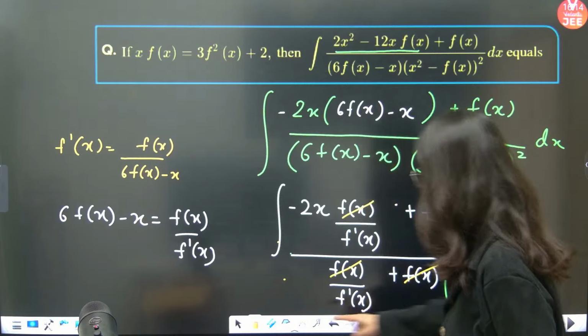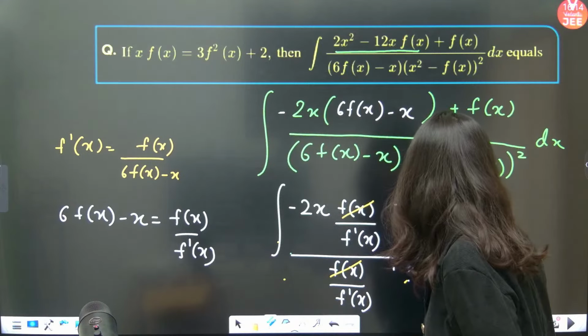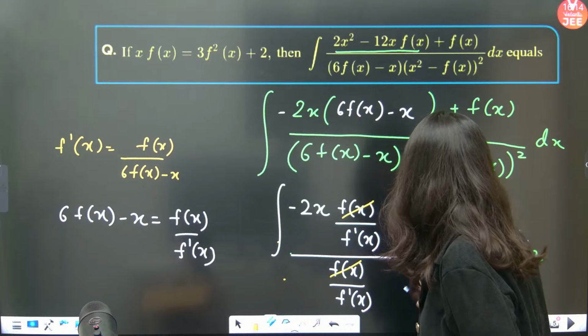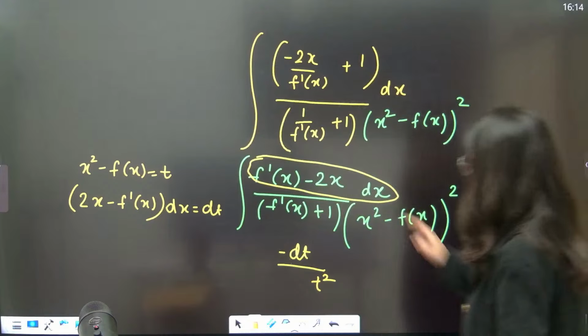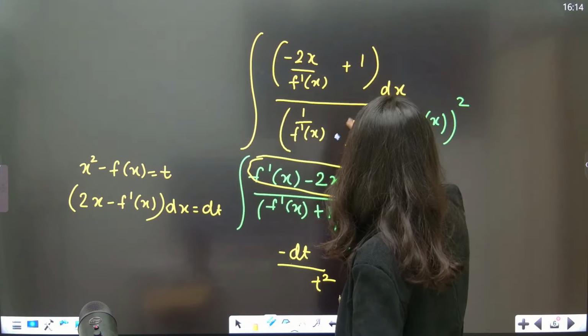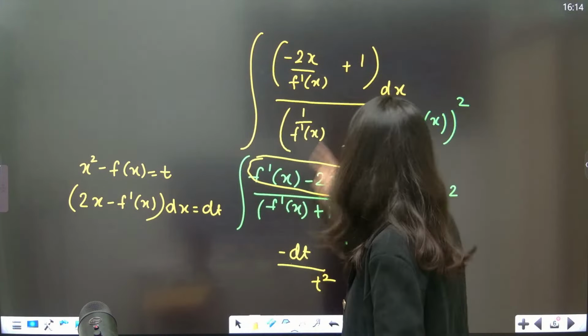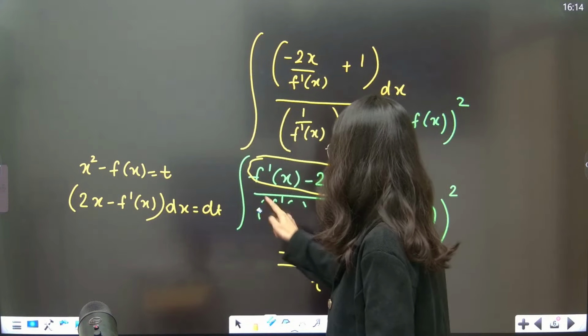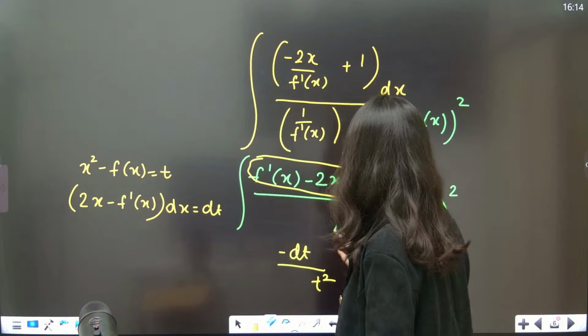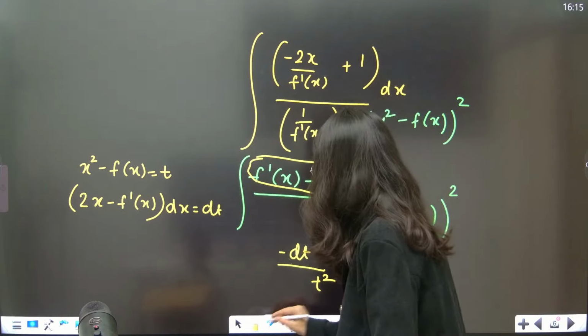6fx minus x, sorry, this is just f dash x that is missing. This is just this. That's it. Let's move ahead. This plus 1 is gone. Plus 1 is not there. 1 by f dash x. So now if you take LCM, this expression is not available. Now it's fine. Okay, so this is what it is.